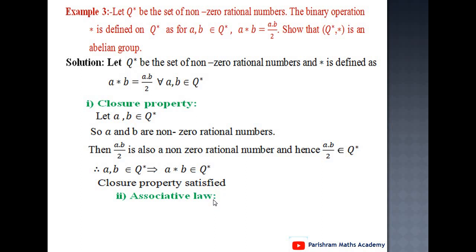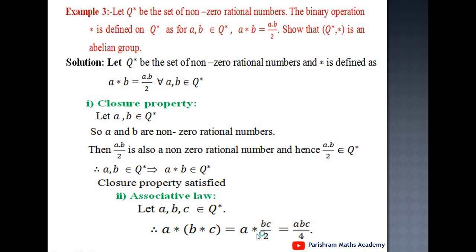Then associative law. We can take a, b, c belongs to Q star. First, we find the value of a star, then in brackets b star c. We know that a star b equal to ab upon 2, and therefore b star c equal to bc upon 2.